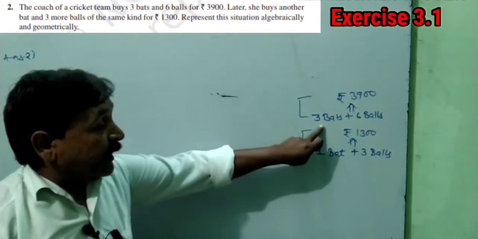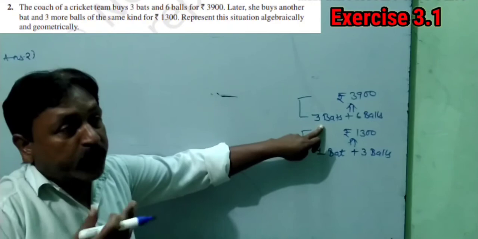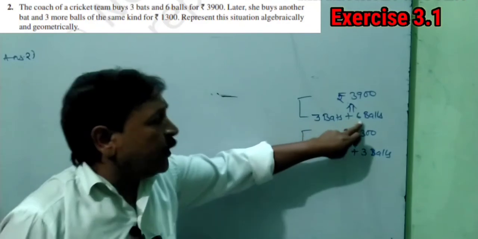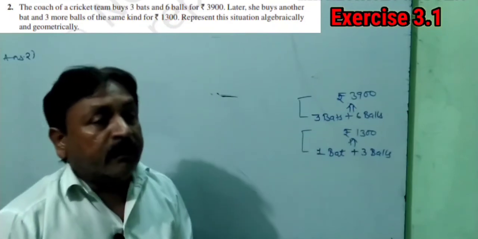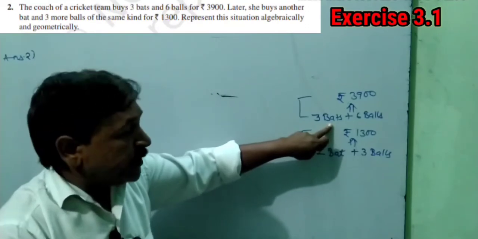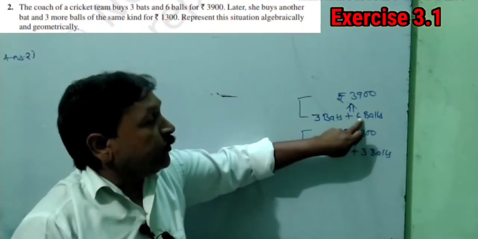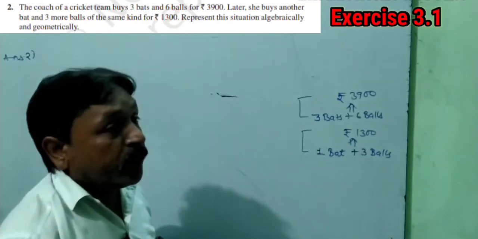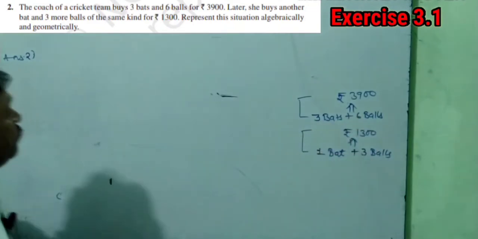See, suppose in place of the coach, you are the person and you go to any shop and ask for 3 bats and 6 balls, and he said you have to pay rupees 3900, then how will you think? You will think like this: one bat comes at this much amount multiplied by 3 plus one ball comes at this much amount multiplied by 6, and when you do the sum, it will get to 3900. Means we first have to suppose that the cost of one bat is rupees x and the cost of one ball is rupees y.